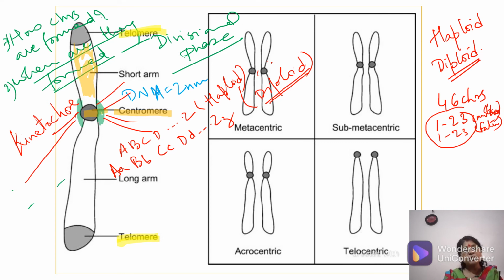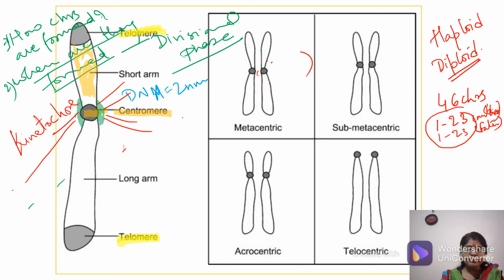Okay, so similarly when one chromosome comes, we will talk more about it in cell division. Okay, why am I telling you here? Because here you see these chromosomes are in pairs. Okay, and these paired chromosomes, like A B B, suppose this is from mother A and this is from father small a. Okay, so these paired chromosomes are called what? Homologous chromosomes.